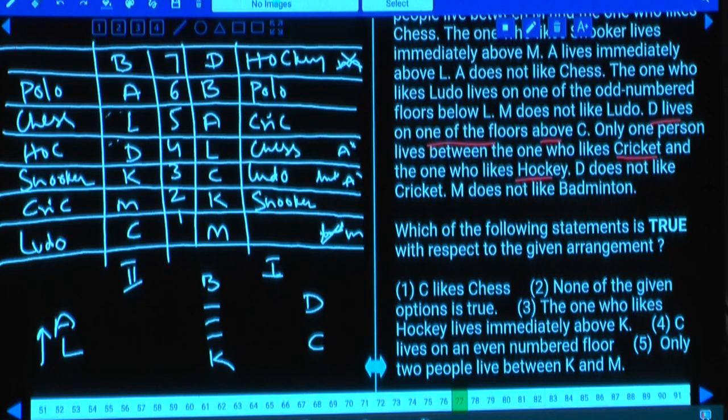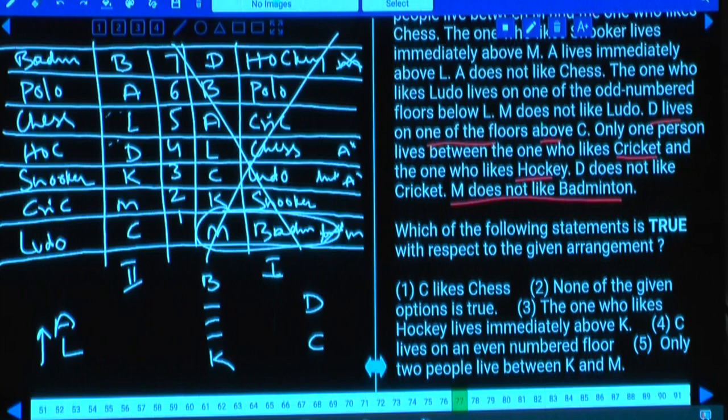If D is hockey, then what is the game left over here? Badminton. Hence, this M likes badminton in case 1 and in case 2 B likes badminton. Then what is the final information here? M does not like badminton. As M does not like badminton, the first case is completely ruled out because here M likes badminton. So what is the possibility? Only the second case is left over.